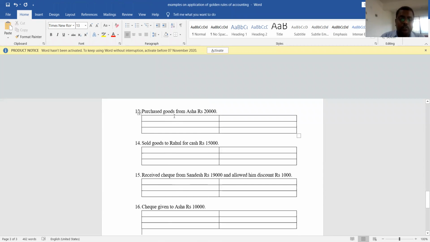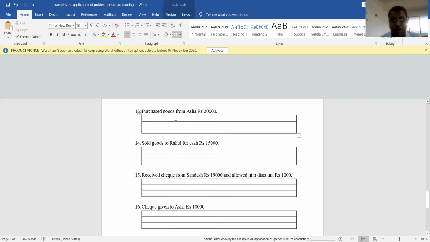We already went across this kind of transaction: purchased goods from Asha rupees 20,000. Tell me, is it a cash transaction or a credit transaction? It is a credit transaction because here they mention the name of the person, Asha. Even if Asha is there, if they had specified cash, then it would become a cash transaction. But here they have not specified cash; they have just given the name of the person in the transaction.